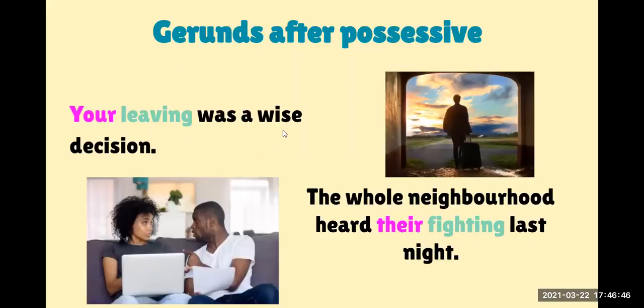Let's see here. Then we have the gerunds after possessives. For example, your, my, his, her, our, okay? All these possessive adjectives. For example, here it says, your leaving was a wise decision, okay? And the whole neighborhood heard their fighting last night. Okay, so when we have possessives, don't forget that you need to use the ing form of the verb.